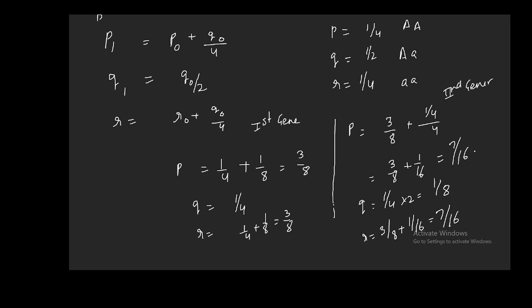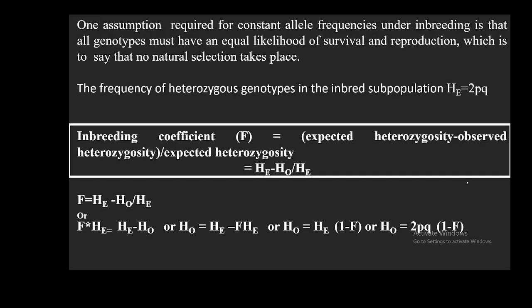Similarly, in the third generation, if you are using this formula, then in place of P you need to add the value of 7 by 16. So like this you need to calculate the frequency of genotypes with each generation. And why I am telling this, because the heterozygosity is decreasing in case of inbreeding from one generation to another generation. So now we will calculate the inbreeding coefficient.